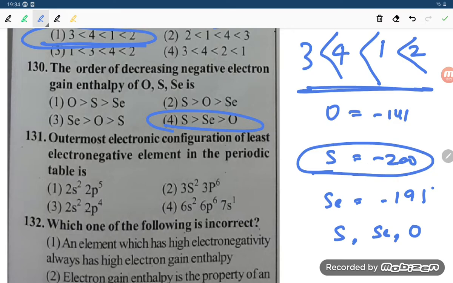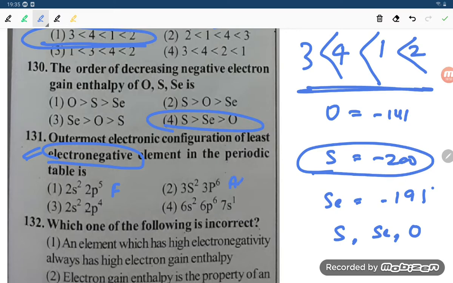Okay, question number 131. The outermost electronic configuration of the least electronegative element in the periodic table. This is fluorine, which is the most electronegative; fluorine has the highest electronegativity of all the known elements.